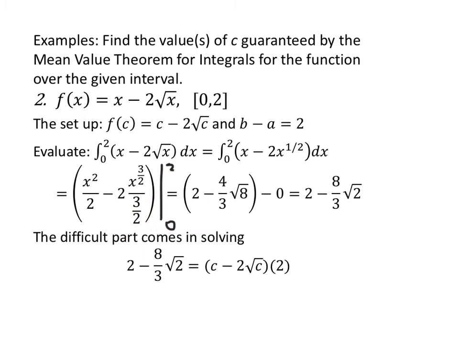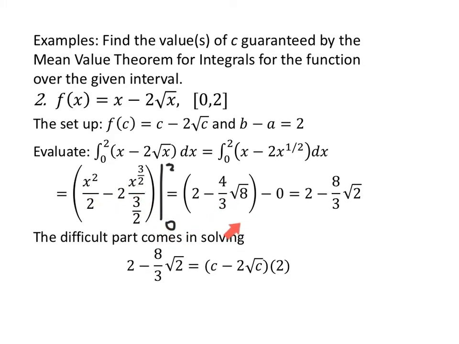Evaluated from 0 to 2, just a little quick note here. Instead of dividing by 3/2, we multiply by 2/3, and 2 times 2/3 will give us the 4/3. When I input 2, 2 squared is 4, 4 over 2 is 2, minus the 4/3 times x to the 3/2. 2 to the 3/2: 2 to the 3rd is 8, and the half is the square root. Substituting 0, I get zeros.